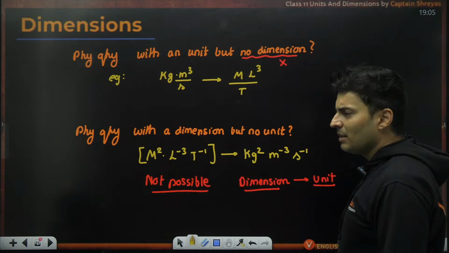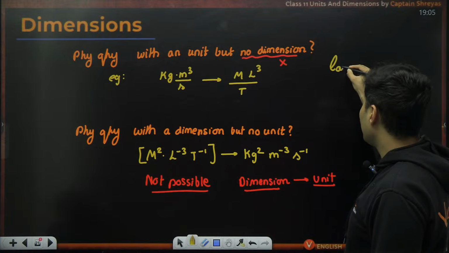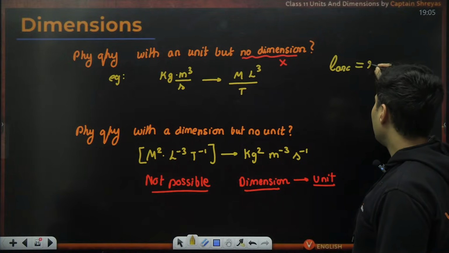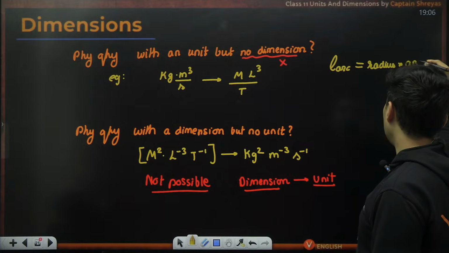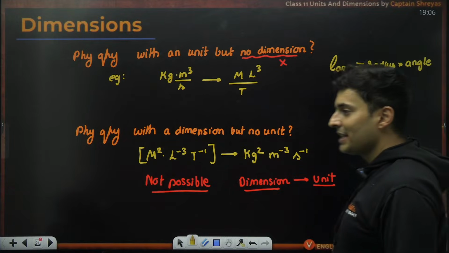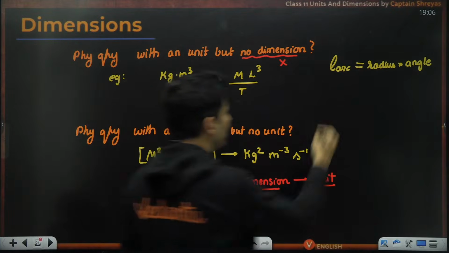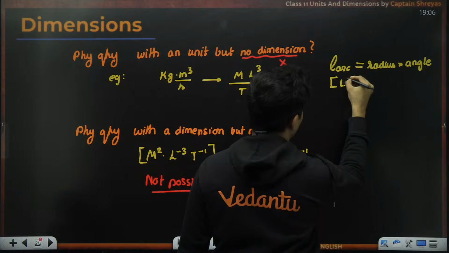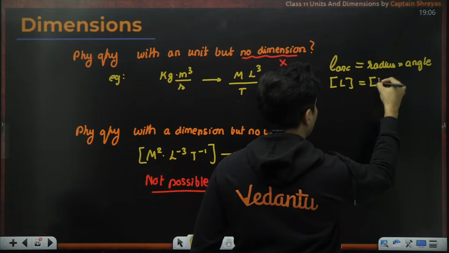Well, you might have heard that the length of an arc is radius multiplied by the angle. Now, the dimension of the length of an arc is length. The dimension of radius is again length.